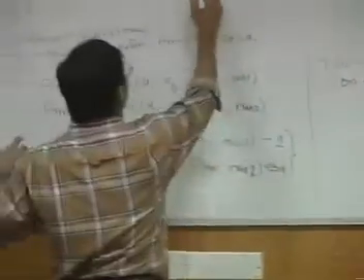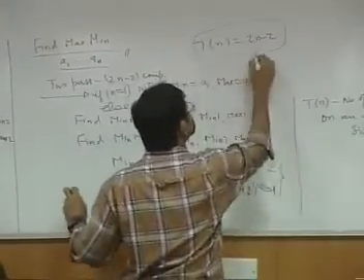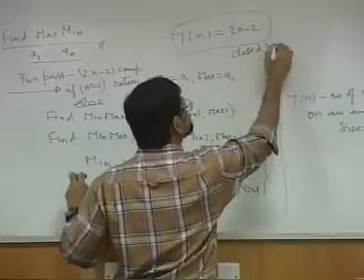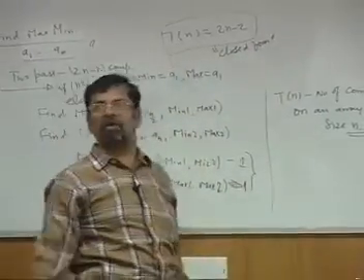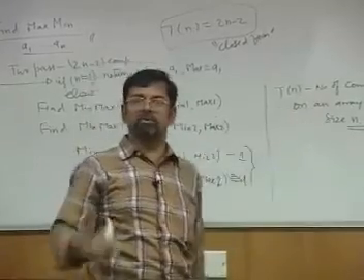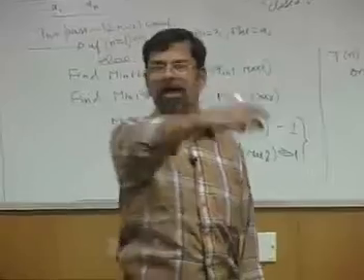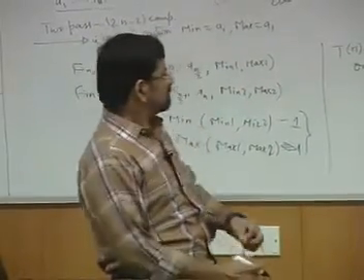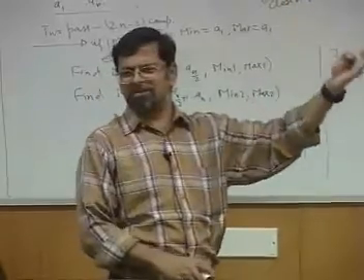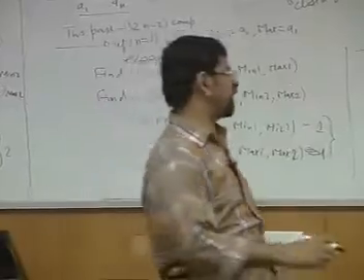Here T of n equal to 2n minus 2 is called closed form. Closed form means it is a formula where you put the value of n directly to get the value of T of n. In recursive form, you cannot simply put it and obtain the value. You have to go through all that computation and then get it. So let us test some values before finding even the closed form.